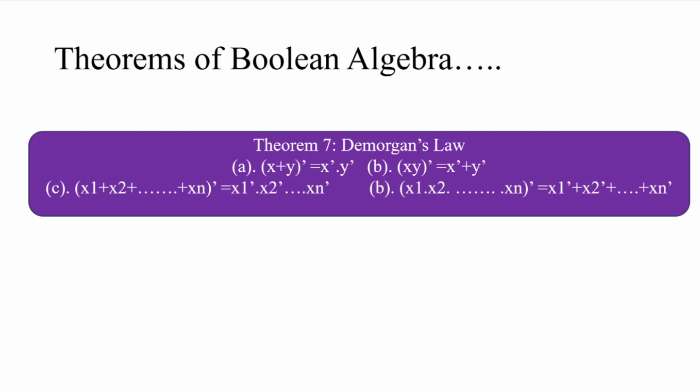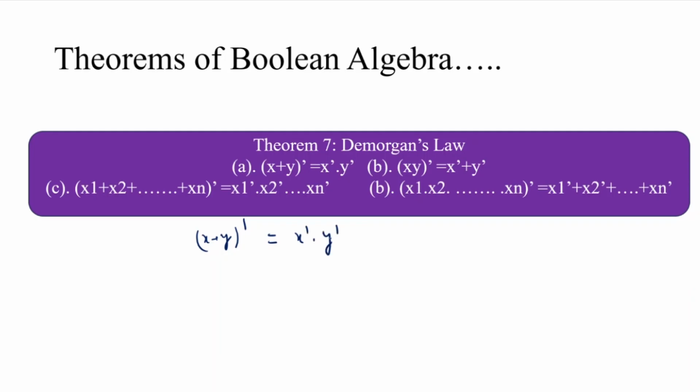Then the most important law is what? De Morgan's law. De Morgan's law is generally used for complementation, and according to De Morgan's law, when we obtain the complement of an OR operation, here x plus y whole complement is the same as x dash dot y dash.